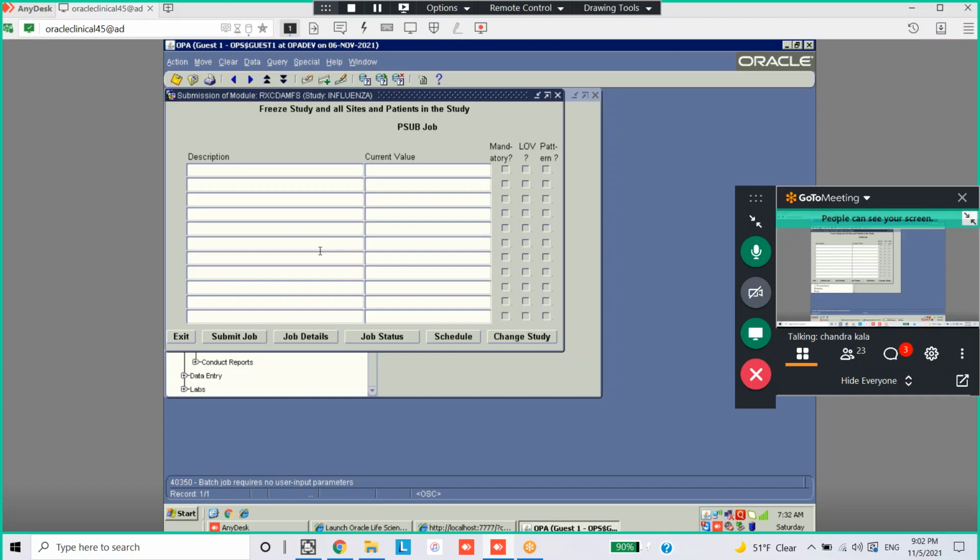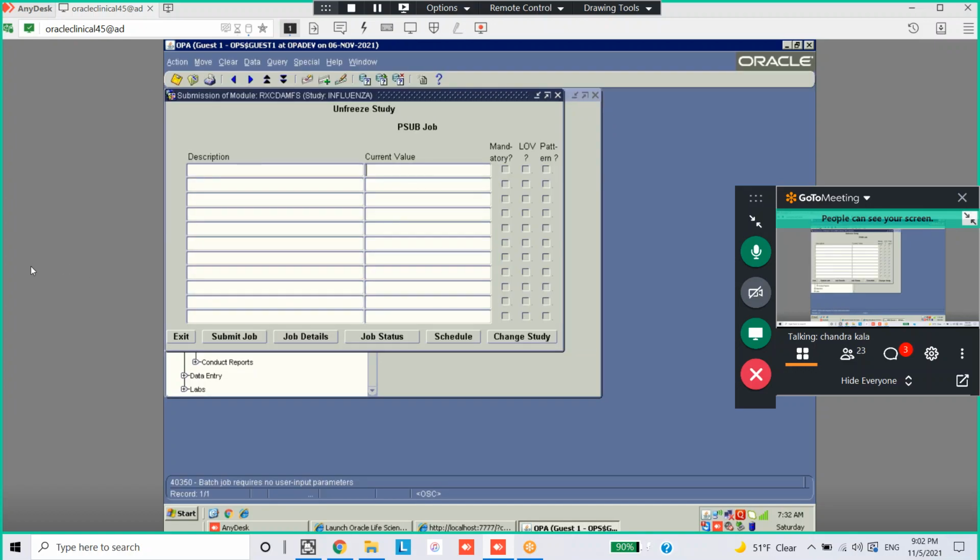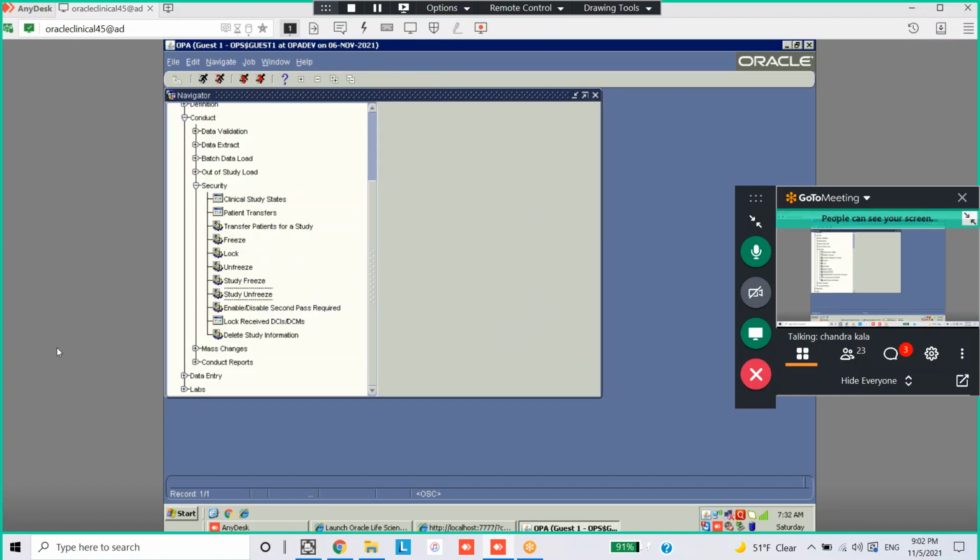No need to select the description. No need to select any value. Just submit job. Okay, you can exit here. This is the window to freeze the study. Now we have study unfreeze, in case you have already frozen the study and want to unfreeze it. Here also no need to select anything. You just make sure that you are in your study. That will be in the window title bar. Here also just submit job. Okay, exit.